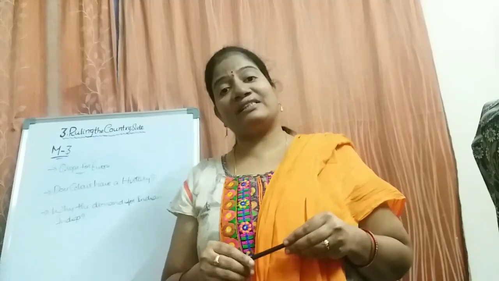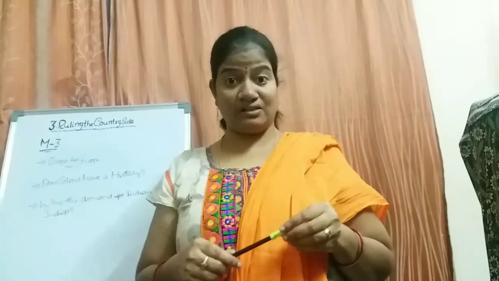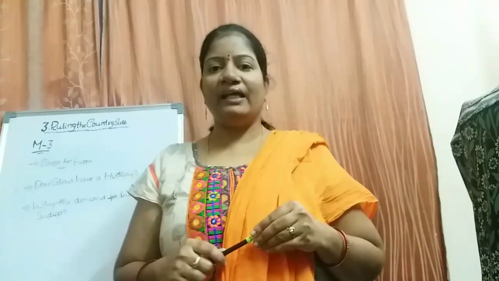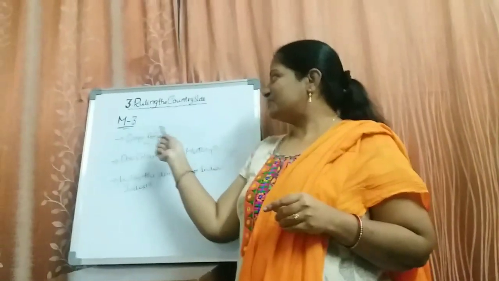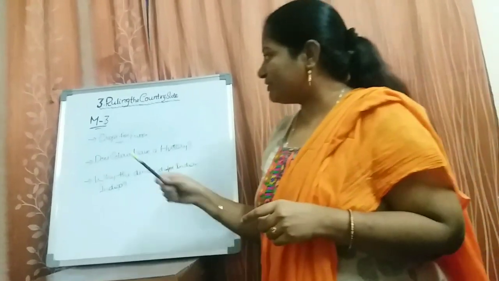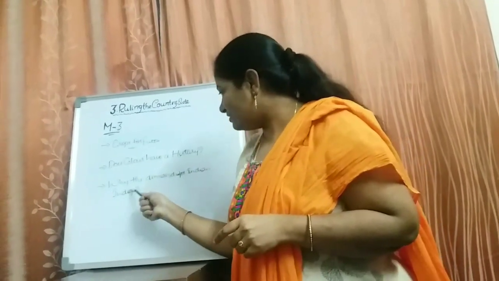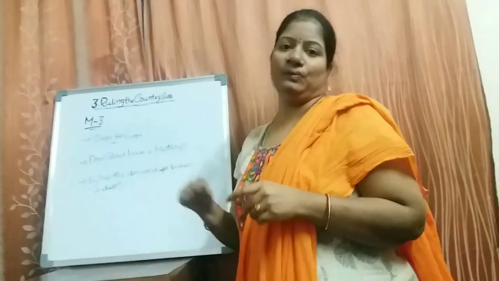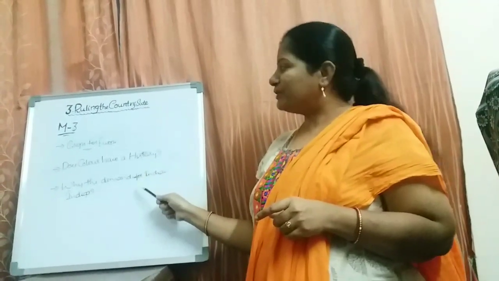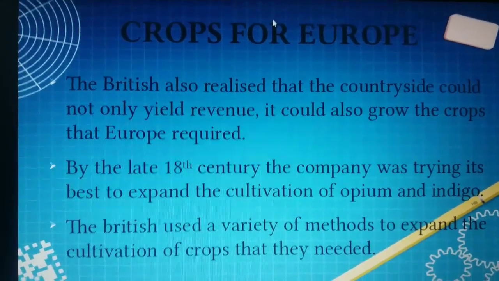So in that, we discussed the Mahalwari system also, right? And the Raitwari system also. These many things we discussed yesterday. So today, freshly in module 3, we are going to discuss 3 subtopics. The first one is crops for Europe, then does color have a history, and why the demand for Indian indigo. So today we are going to discuss these 3 subtopics in module 3. Right, children? Okay, children. Let's see the first topic now.